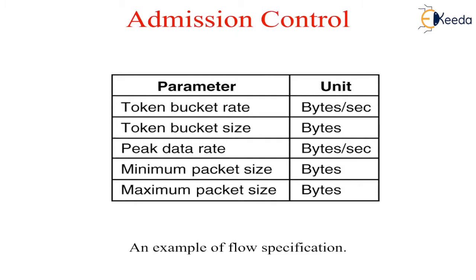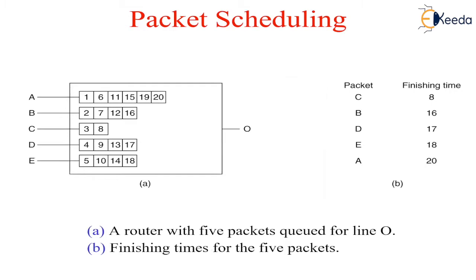Then packet scheduling. If a router is handling multiple flows, it is better to use a fair queuing algorithm. The essence of the algorithm is that routers have separate queues for each output line, one for each flow. When a line becomes idle, the router scans the queues in round robin, taking the first packet on the next queue. In this way, with n hosts competing for a given output line, each host gets to send one out of every n packets. Sending more packets will not improve this fraction.